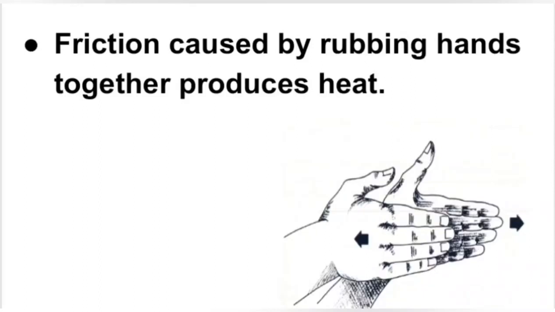But why does it happen? It happens because of friction. Friction caused by rubbing your hands together produces heat.